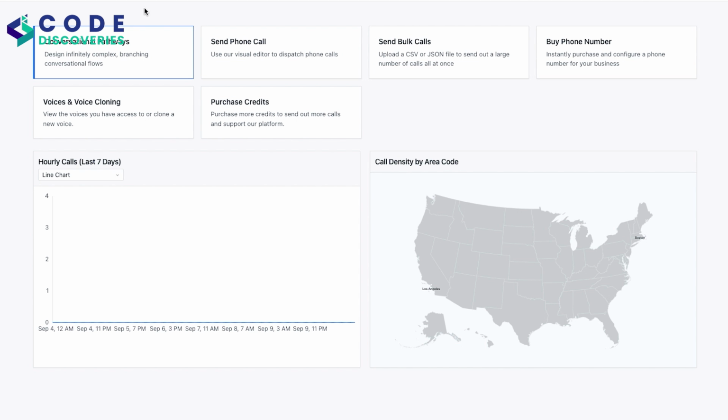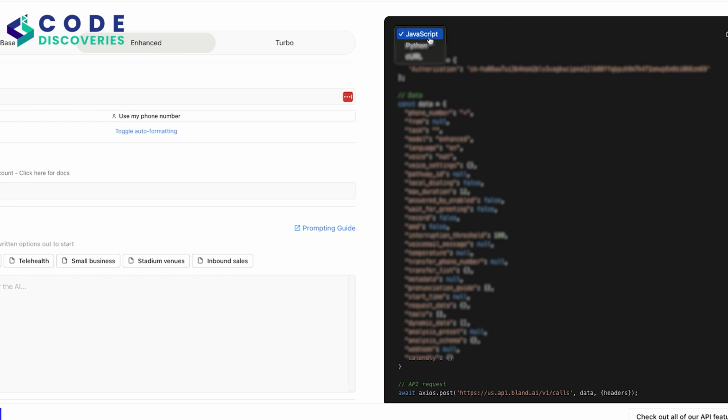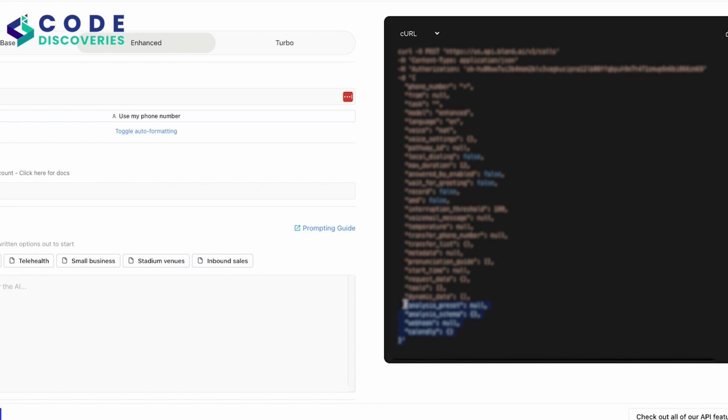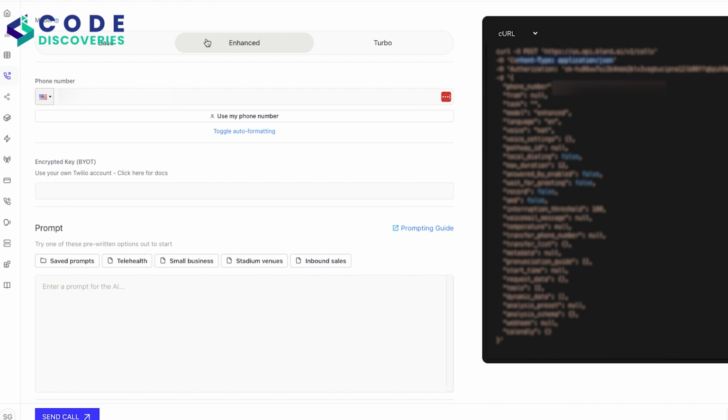Now I want to take you back to this Bland.ai platform, and like I said, this is the feature we are focusing on at the moment. Once I click this option right here, it will show you the API call. This is the API code which you can use in your CRMs and platforms, and that's what we would also be using here. In the header you would be passing the authorization API code, then the content type will be application JSON, and then on the left side, this is where you have to provide the details for the call.